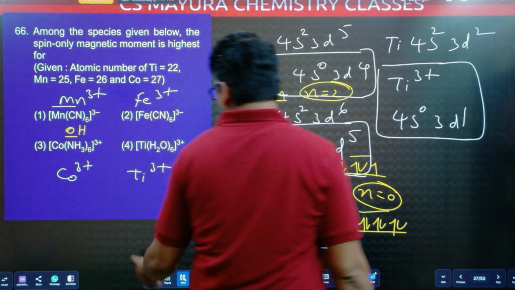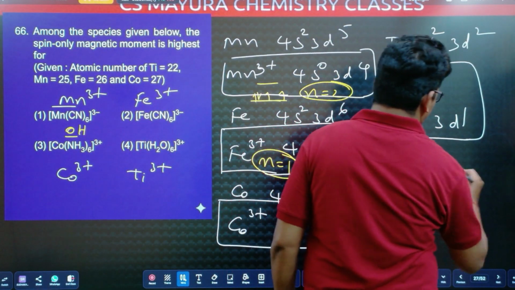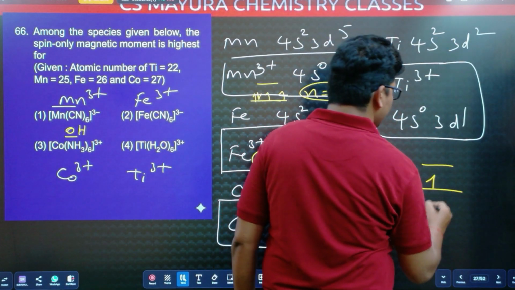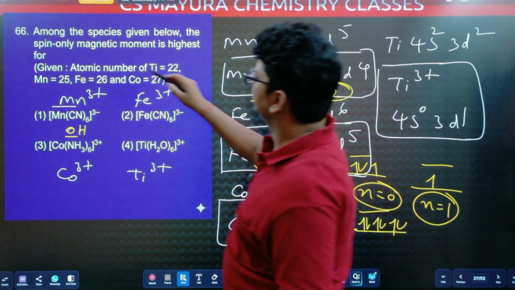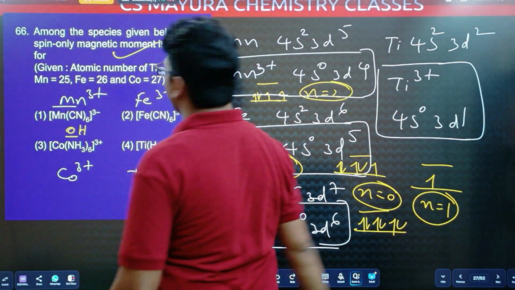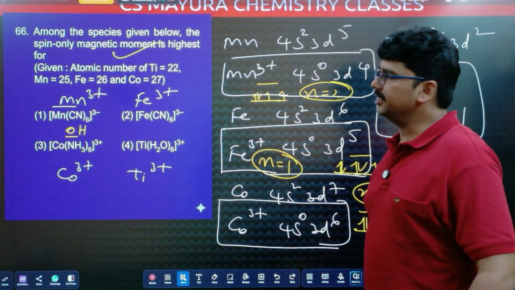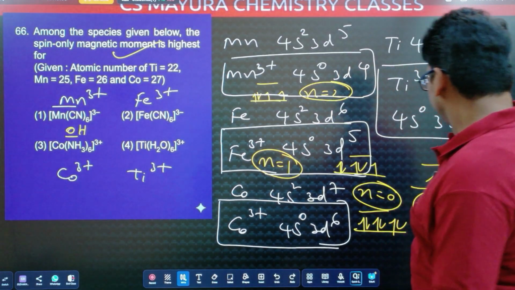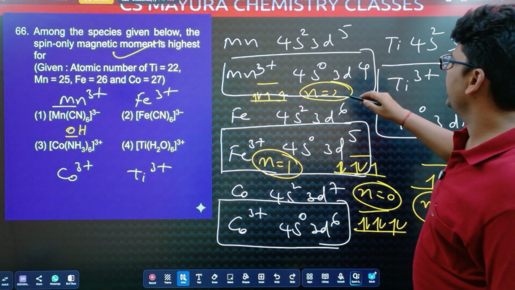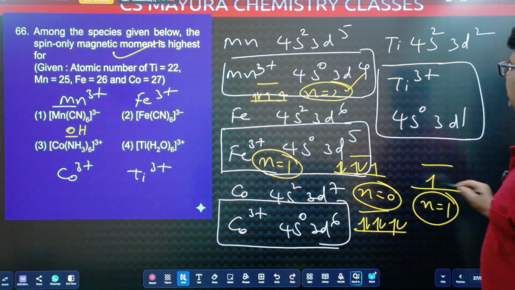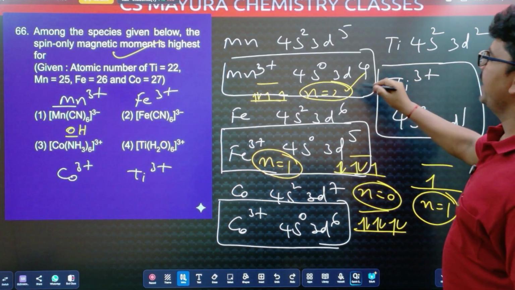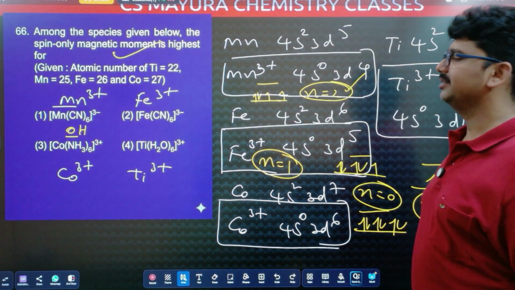Coming to titanium. Water is a weak field ligand. Only 1 electron is there. n is equal to 1. Now, what they asked? Highest spin only magnetic moment. This is possible with the highest number of unpaired electrons. So, which has the highest number of unpaired electrons? Here 1, here 0, here 1, here 2. So, highest magnetic moment for the manganese complex.